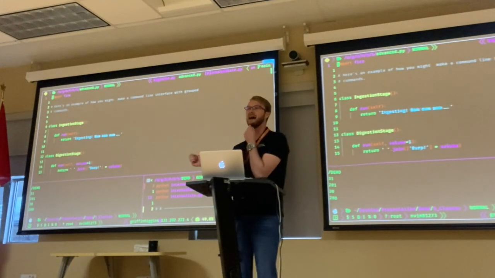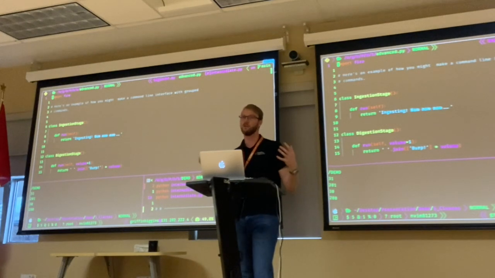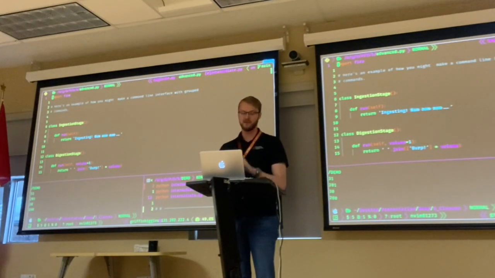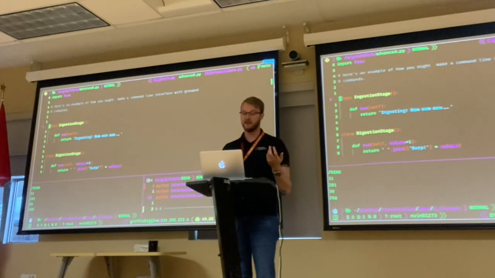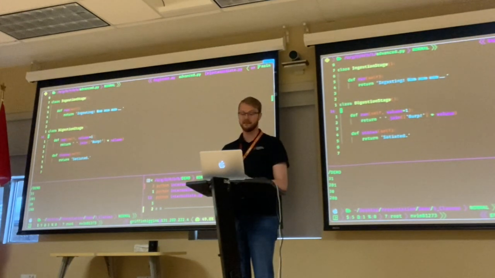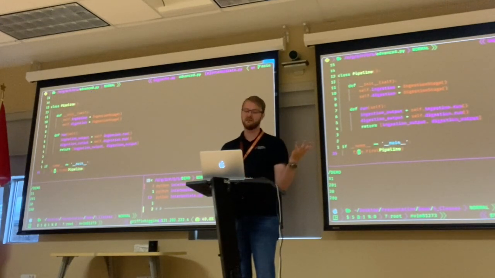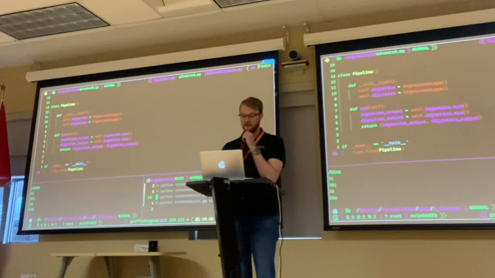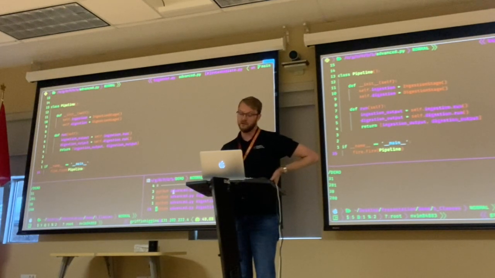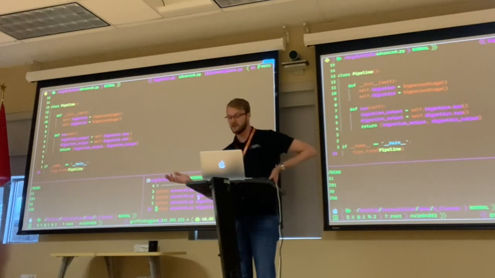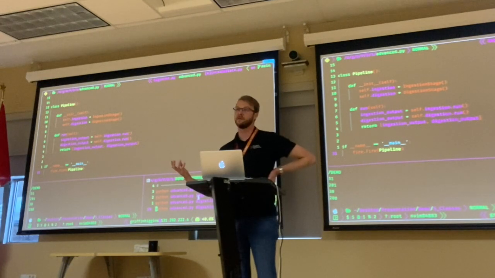What if we had multiple classes and we wanted to make a pipeline of things that work together? Well, we can do this. So if we have a class that just says it's the ingestion stage, and then we have a class that says the digestion stage, and we have a class called pipeline that merges both of these things, what happens if we just give pipeline to Fire? Well, when we do this, we can start to see that we can call the different things as part of its classes. So we can say Python just run, so it'd be run this method of ingestion and digestion. We can just run the digestion if we want, as well as any of those subcommands from the classes.